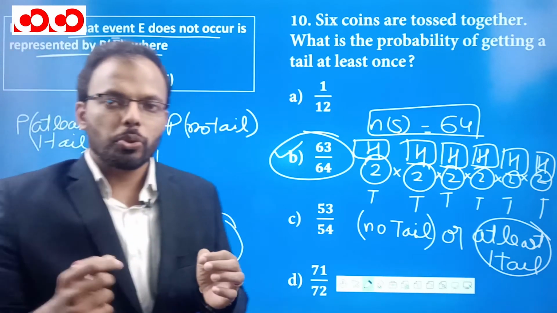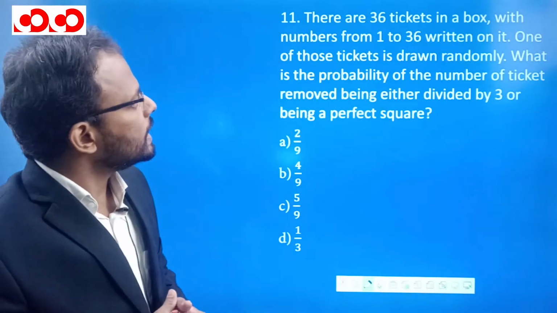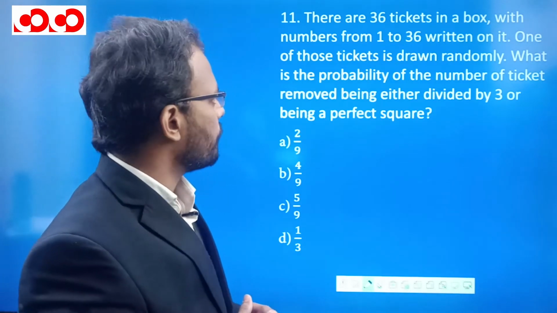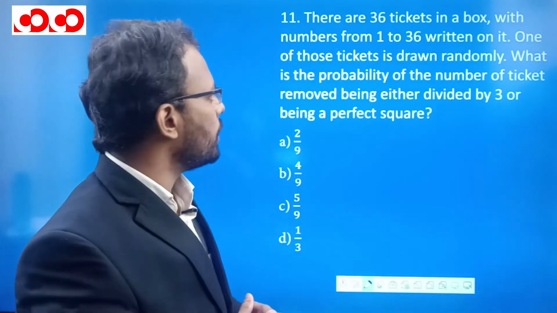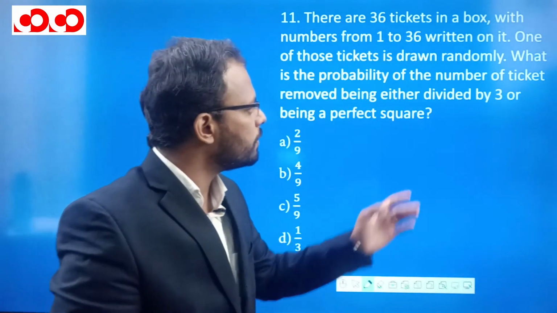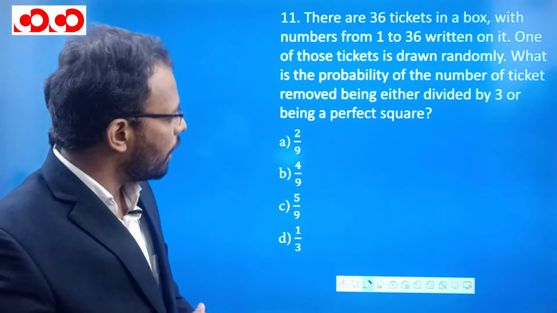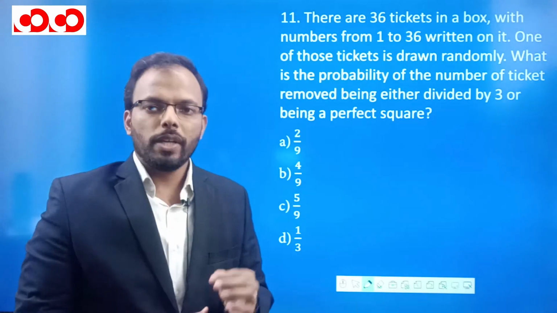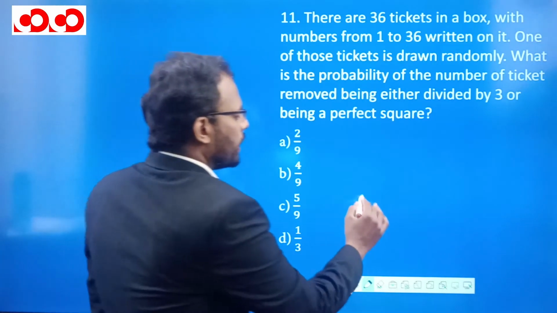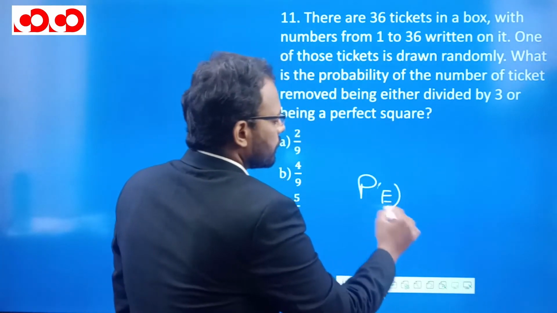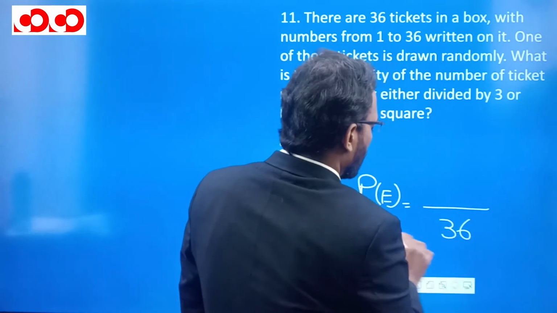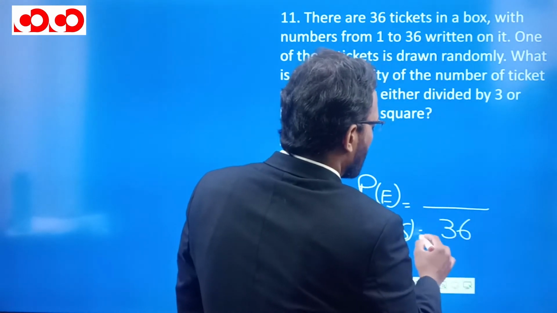Let's move on to the next question, question number 11. There are 36 tickets in a box with numbers from 1 to 36 written on them. One of those tickets is drawn randomly. What is the probability that the number on the ticket removed is either divisible by 3 or a perfect square? Now we have 36 tickets. So we know that if we have to find the probability, we should have the number of tickets as 36. So this is our sample space.